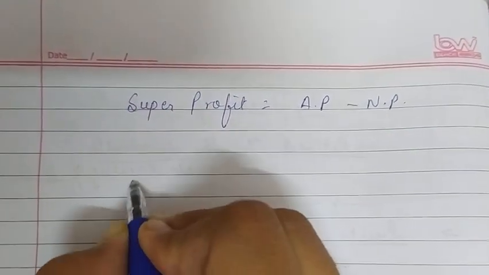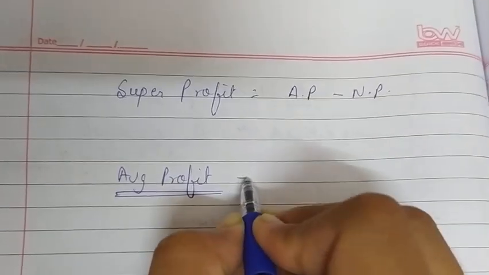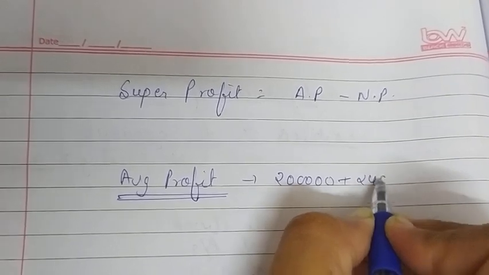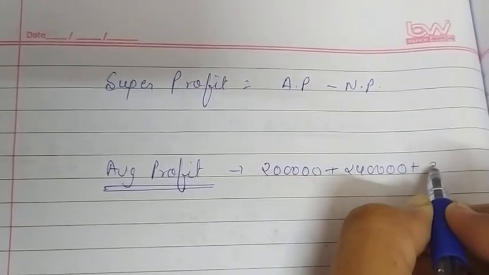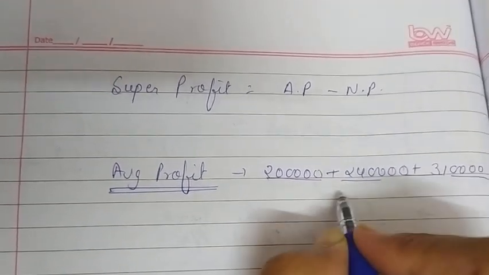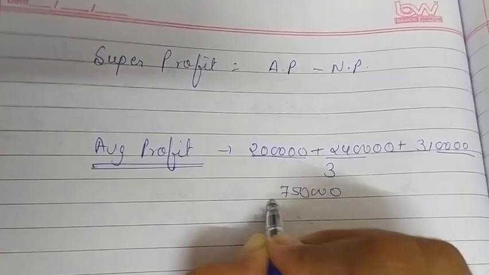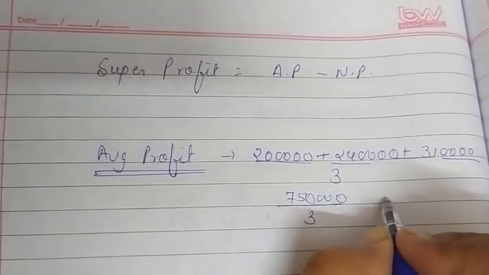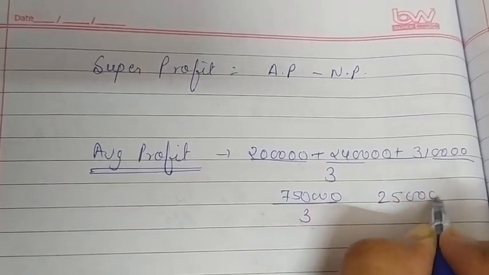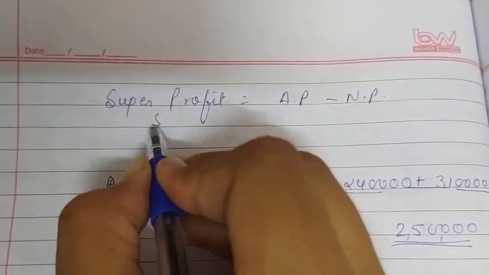So first we will calculate our average profit, and for calculating average we have 3 years profit, that is 2,40,000 plus 3,10,000 divided by 3, that is 7,50,000 divided by 3, that is 3 2s are 6, 3 5s are 15. So it will become 2,50,000.